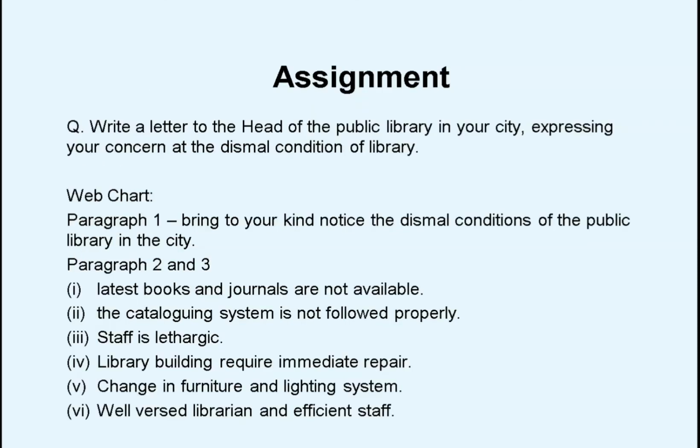You can now see an assignment on your screen. A web chart for the same has also been given. With the help of the web chart, complete the assignment in your English language registers.